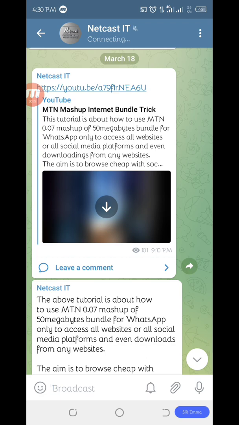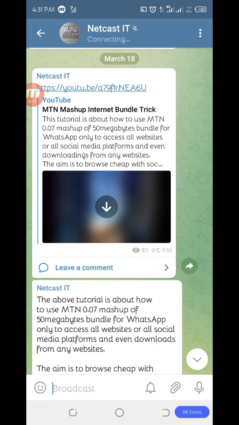The last time I did a video on the MTN Mashup internet bundle trick, and I taught how to browse all websites with the MTN 0.07 Mashup bundle. Because the moment you subscribe to the 0.07 Mashup bundle, MTN will give you a free 50 megabytes, and you can only use this data for WhatsApp. Apart from WhatsApp, you can't use it to browse any website. So I taught how to use that 50 megabytes to browse all websites or any social media platform.